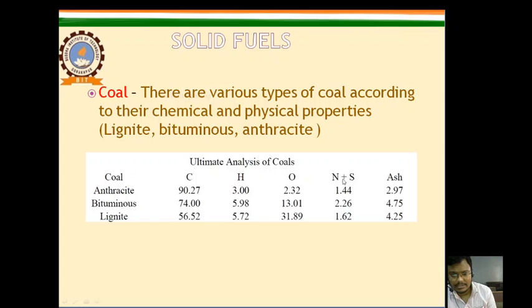Here you can see that a list of components is given for different types of coals. Anthracite consists of 90% carbon, 3% hydrogen, 2% oxygen, and other elements. Bituminous consists of 74% carbon, 5% hydrogen, 13% oxygen, and other elements. Similarly, lignite consists of 56% carbon, 5% hydrogen, and 31% oxygen. So in this table, we can see that the best quality of coal is anthracite, then bituminous, and the last one is lignite.